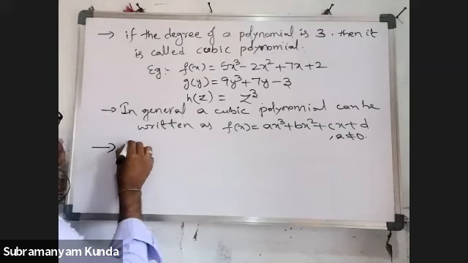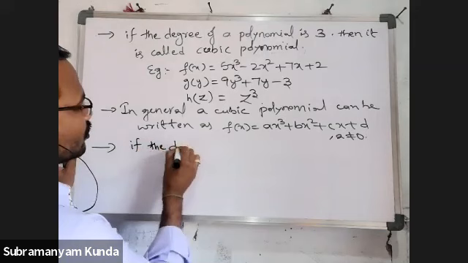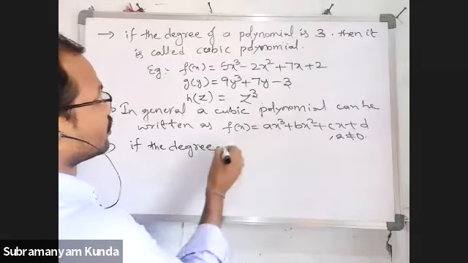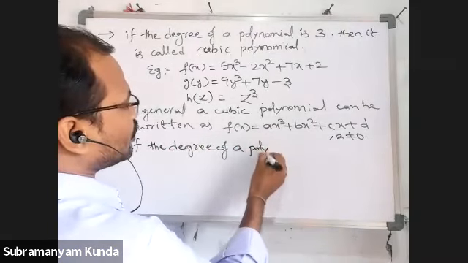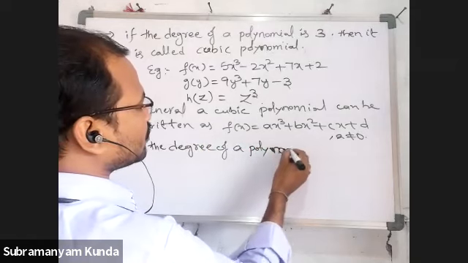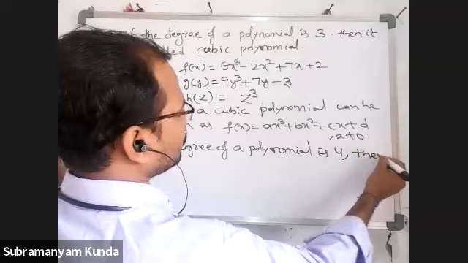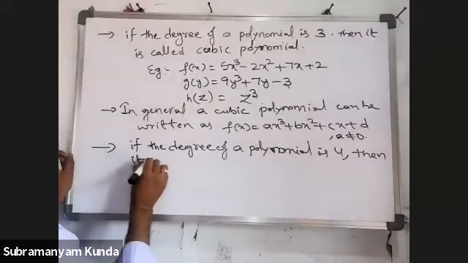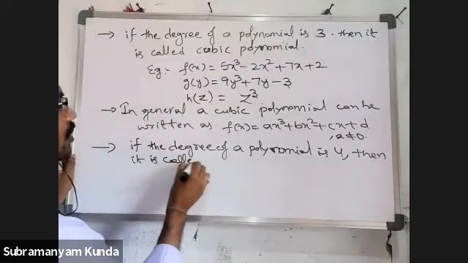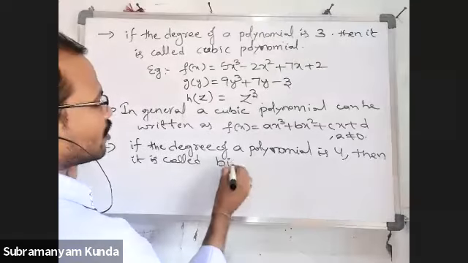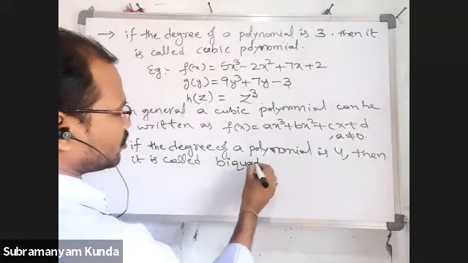Same for the biquadratic polynomial. If the degree of a polynomial is 4, then it is called a biquadratic polynomial.